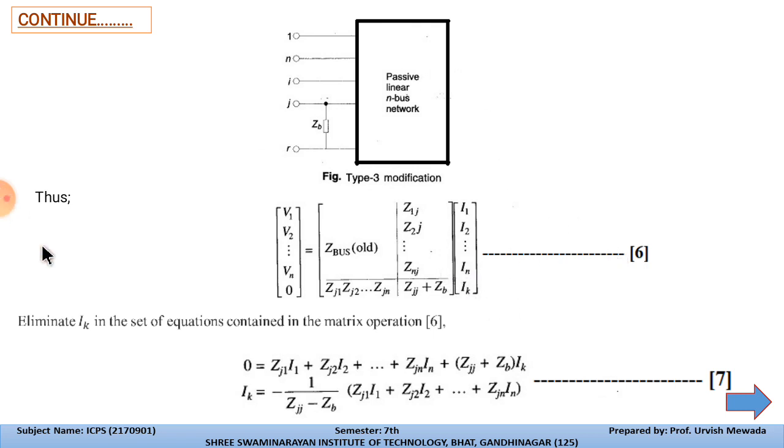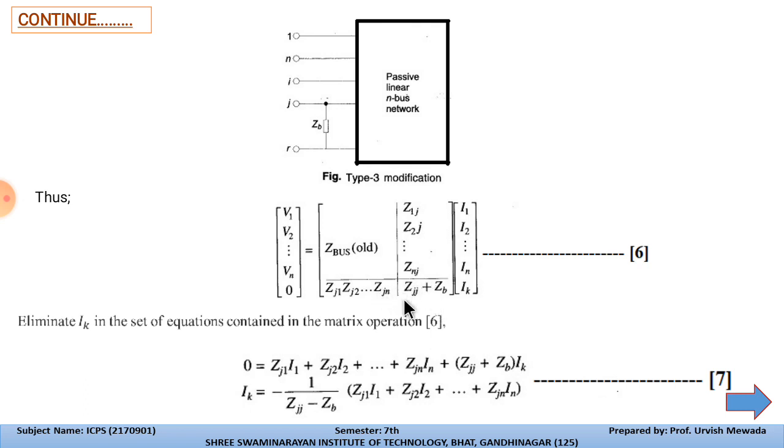Now we eliminate the value of Ik from the set of equations in the matrix operation. Here we can consider Vk, which is 0, since we start at the reference bus, so Zj1 I1, Zj2 I2, and so on up to Zjn In.